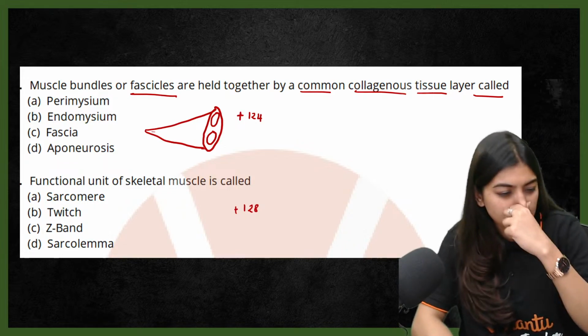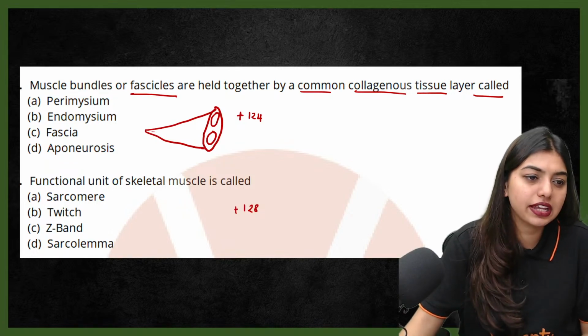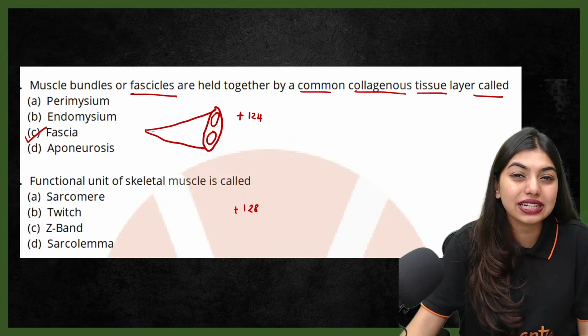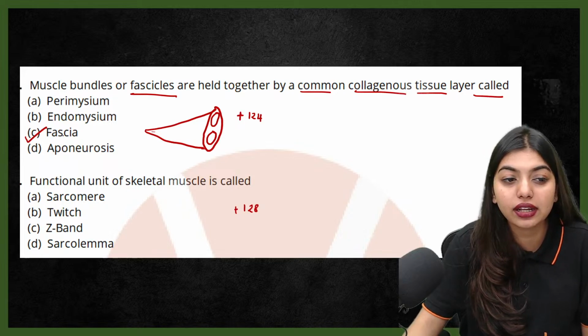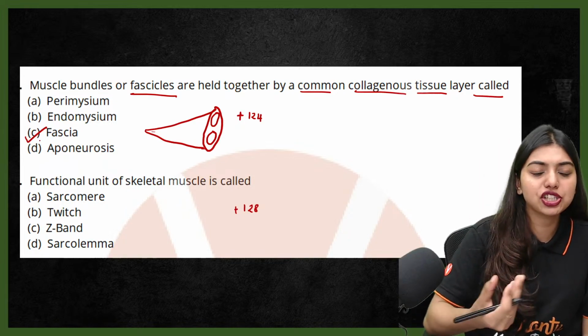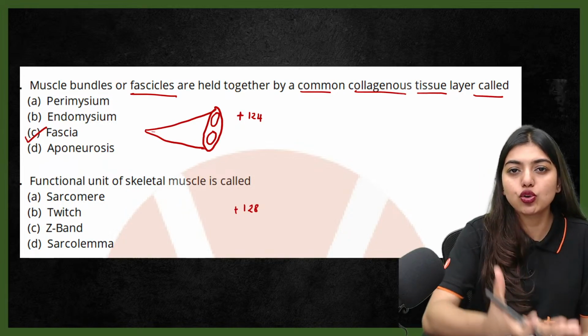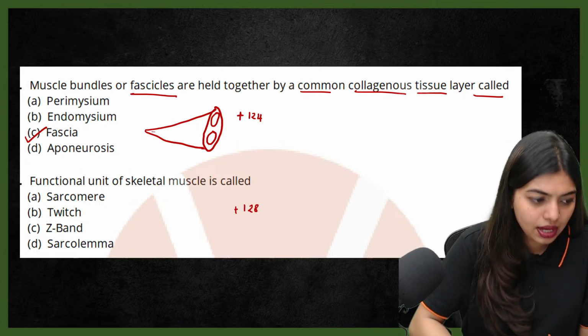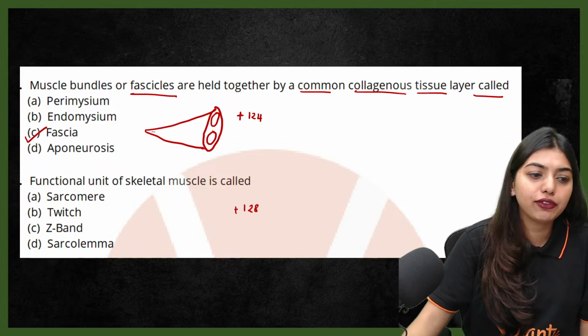Completed? Yes, organism population is completed. Very good. The answer is option C, that is fascia, which is a collagenous tissue layer. Again, there is inner fascia, deep fascia and so on. Fascia is the one that covers all your muscle bundles. Perfectly right. 124. Next question.